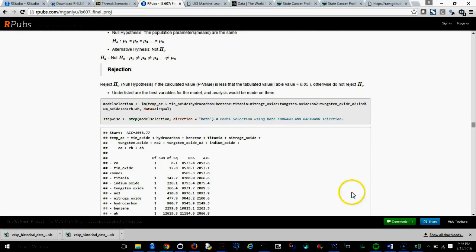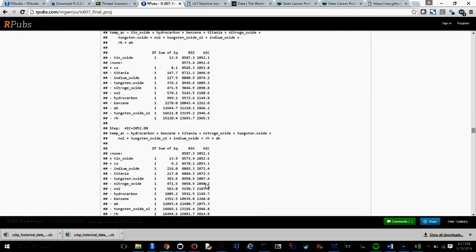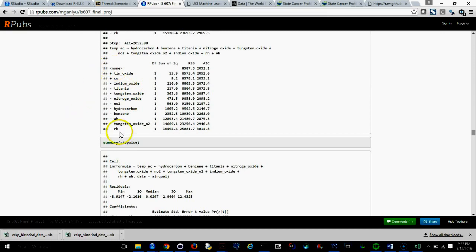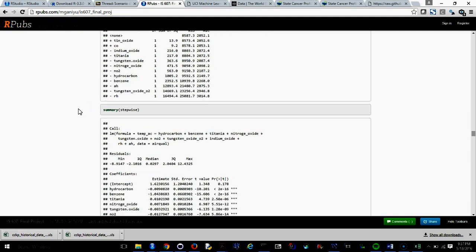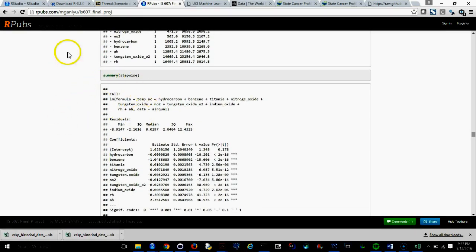So from here, before we proceed, it will be better to do a model selection, because we have a lot of variables here. Not every one of them might be really interesting. So we're trying to do a model selection, both stepwise, forward and backward selection. So here means both selection. So after that, we see here these are the variables that are really ideal for multiple regression.